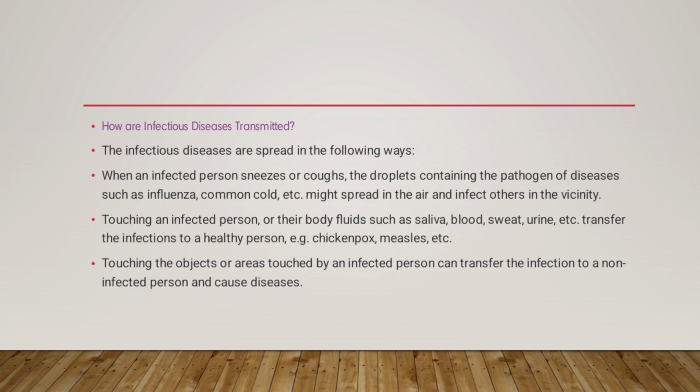How are infectious diseases transmitted? Infectious diseases are spread in the following ways. When an infected person sneezes or coughs, the droplets containing the pathogens of diseases such as influenza and the common cold might spread in the air and infect others in the vicinity. Touching an infected person or their body fluids such as saliva, blood, sweat, urine, etc. can transfer the infection to a healthy person, for example chickenpox, measles, etc. Touching objects or areas touched by the infected person can transfer the infection to a non-infected person and cause disease.